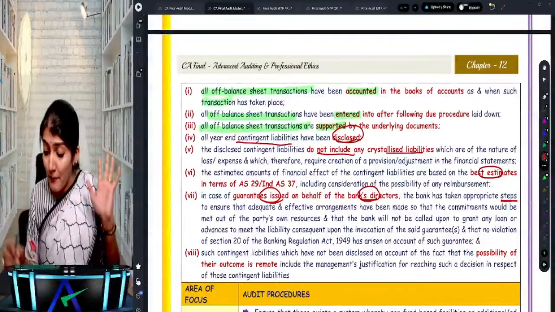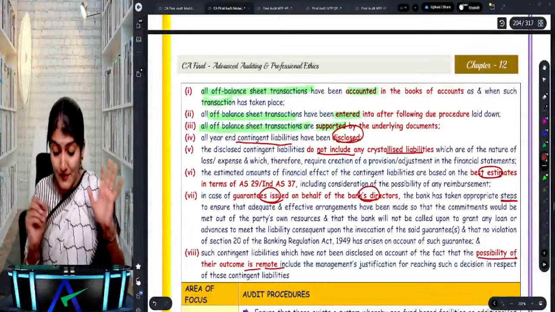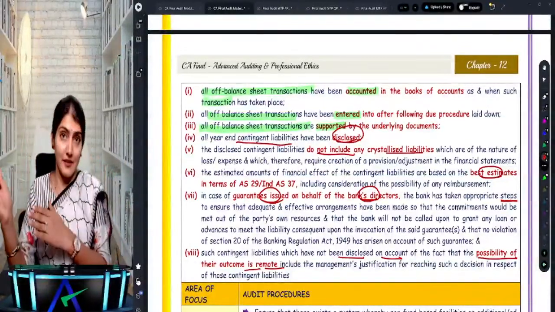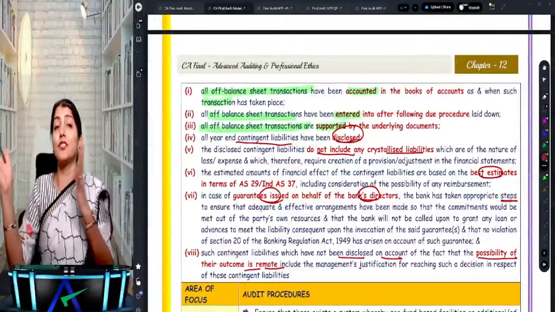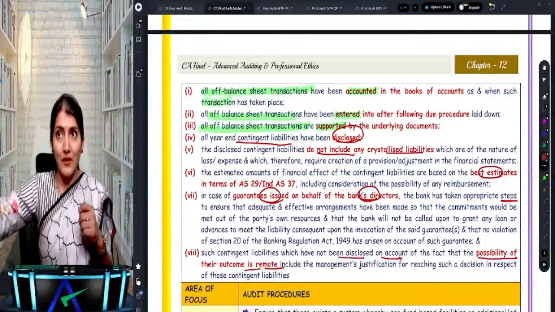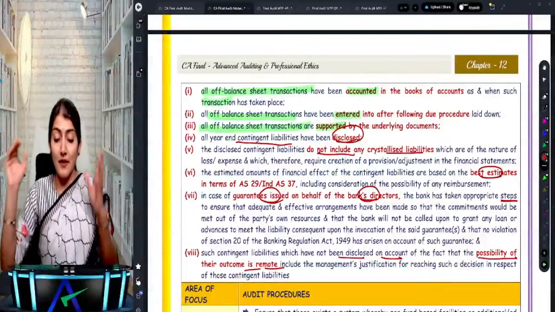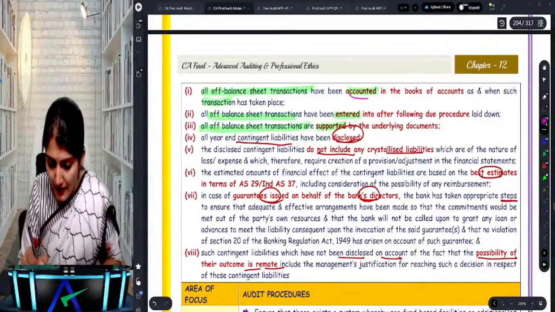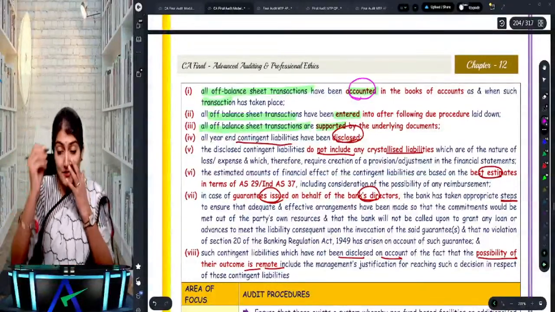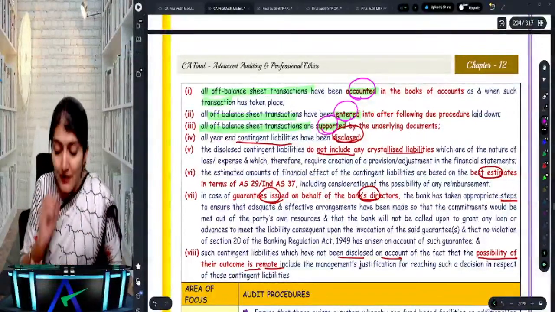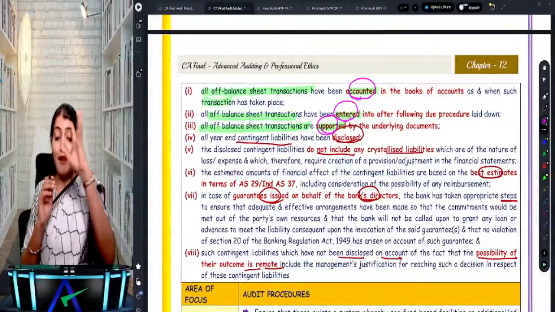And in case the possibility of the outcome is remote, then what does it say? It need not be disclosed even as a contingent liability. It need not be disclosed as a contingent liability also if the possibility of outcome is remote. Okay, right. So all contingent liabilities, have they been accounted for when the transaction takes place? Are they entered after following the due procedure? Are they supported by the underlying documents? All off-balance sheet transactions.